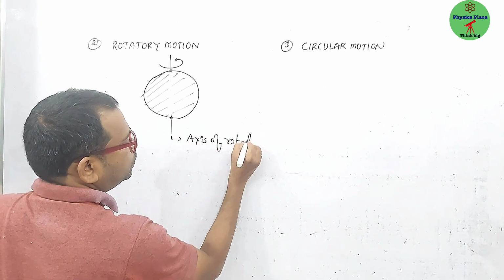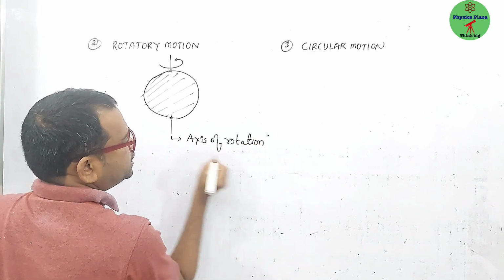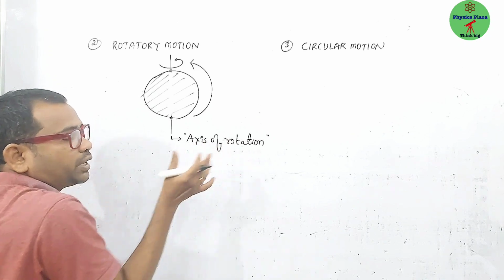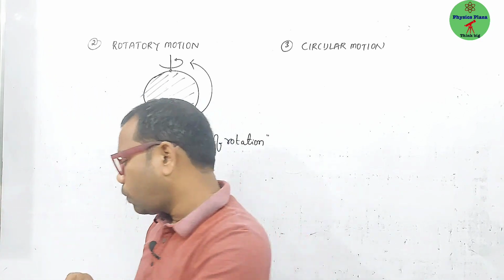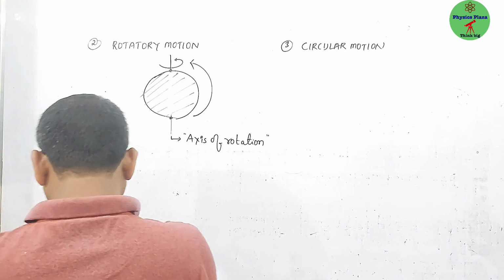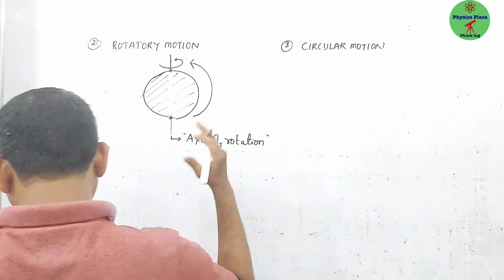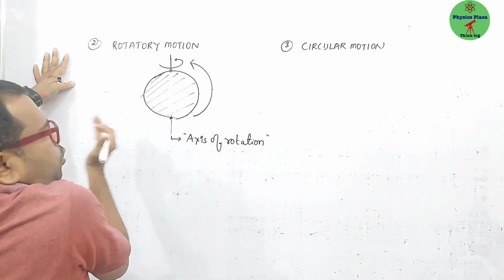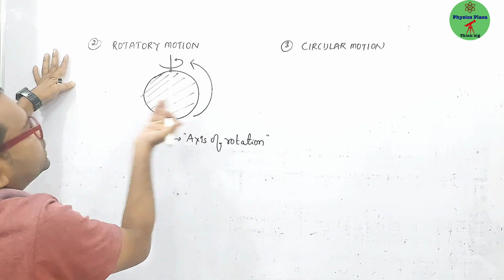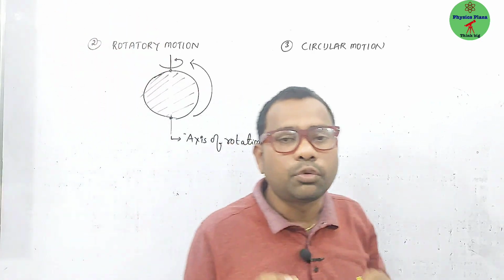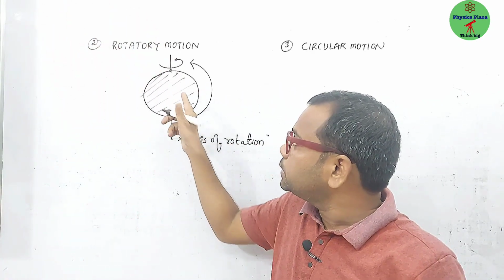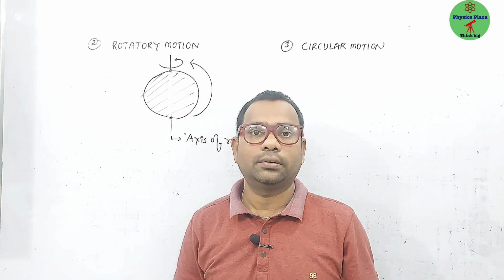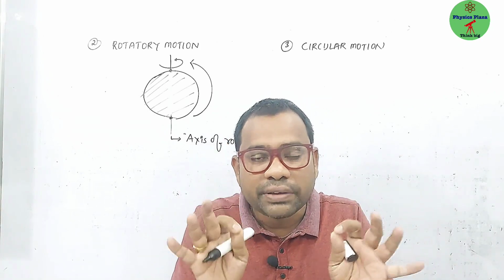Axis of rotation. Axis of rotation means what? This body has a motion about this axis of rotation. It's very simple. So what can you say about rotatory motion? If a body moves about any fixed axis, such a motion we can call a rotatory motion. It means that the axis about which it is rotating passes through the body. Passes through the body. This is very, very important.